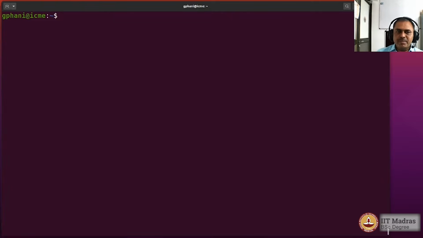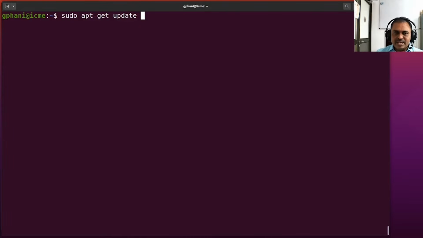Now let us see what do we mean by fetching the updates. So this is a command that you have to run as a super user. So sudo apt-get update. What it does when you run this command is that it would actually contact the package management system. Apt-get would contact the repositories for any updates that are available for any of the packages, and then fetches those updates and keeps them in the cache. And then when you want to upgrade the packages, these updates are then applied depending upon which packages are actually installed on your system.